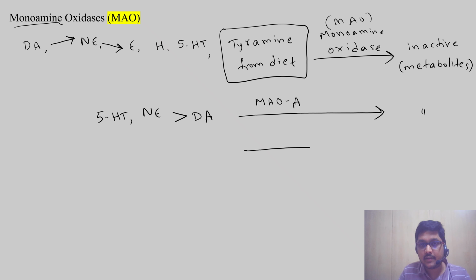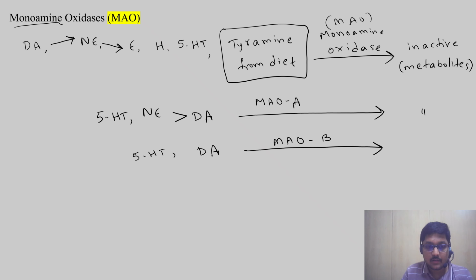And what is the other enzyme? The other type of monoamine oxidase is monoamine oxidase type B. What does it do? It converts serotonin and dopamine mainly. Who acts on tyramine from the diet? Let us take tyramine.